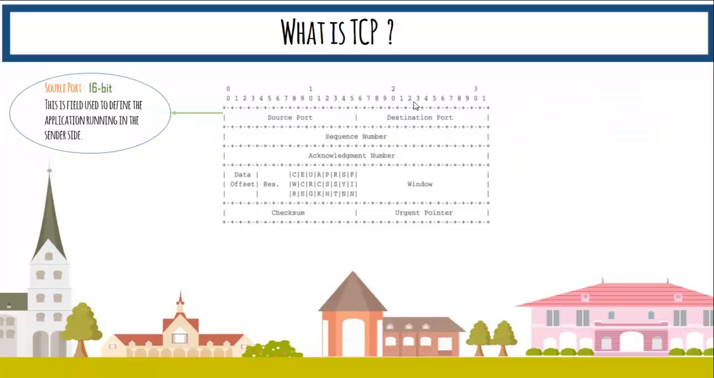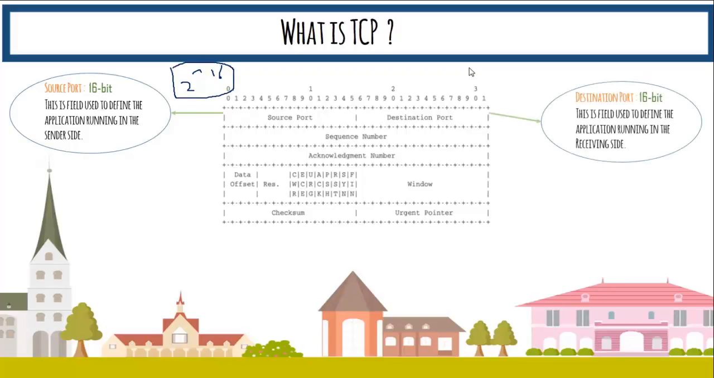Source port is used to identify the process that is running on the sending side, and it's 16 bits. We also discussed the IANA ports, where we have a range of 2 raised to the power 16, so that is the number of ports we can choose from. Similarly, on the destination side, we have a process running, and to identify that process we have a 16-bit field called destination port. Then we have the sequence number.